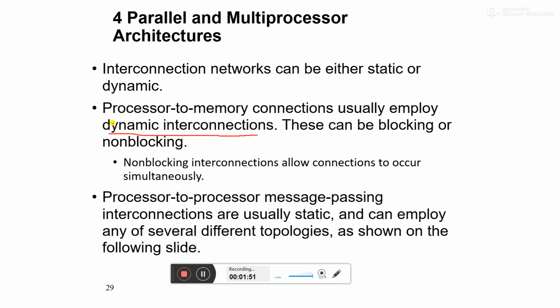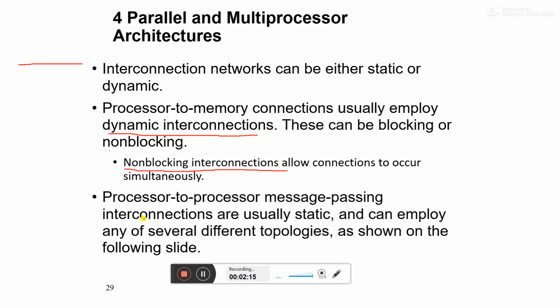Which location they need to access also affects the interconnection network. Non-blocking interconnection allows connections to occur simultaneously.